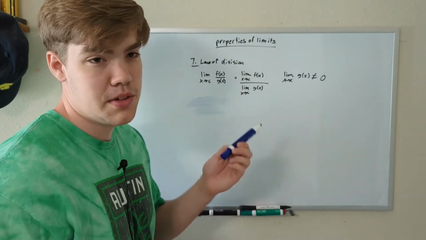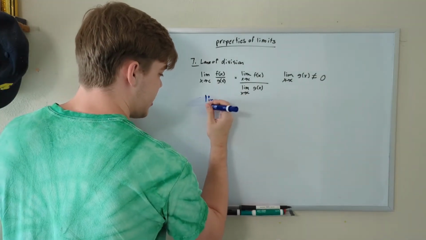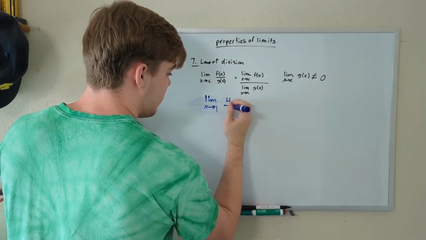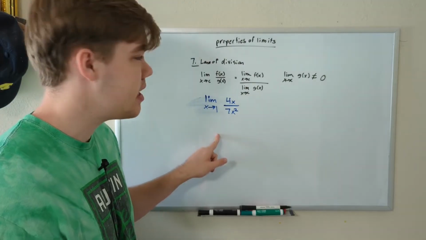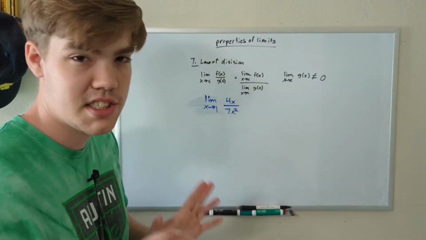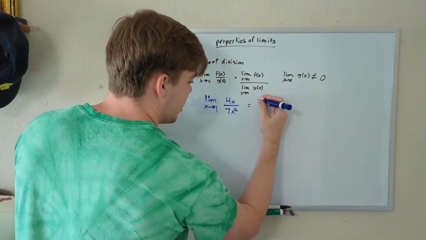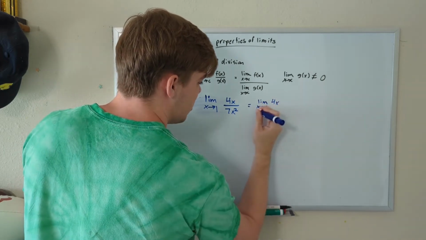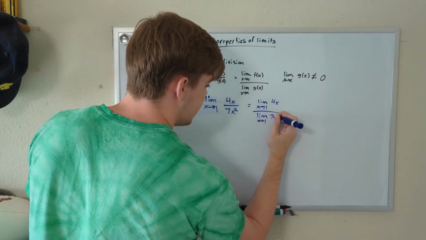Let's do an example. May as well use the blue pen again. It worked so well last time. Let's find the limit as x approaches 1 of 4x divided by 7x squared. At first glance, this may look a little intimidating, but because of our rule, we can make it a lot less intimidating and just a little easier to solve. So let's split up our two functions by their limits. So this is the same thing as the limit as x approaches 1 of 4x divided by the limit as x approaches 1 of 7x squared.